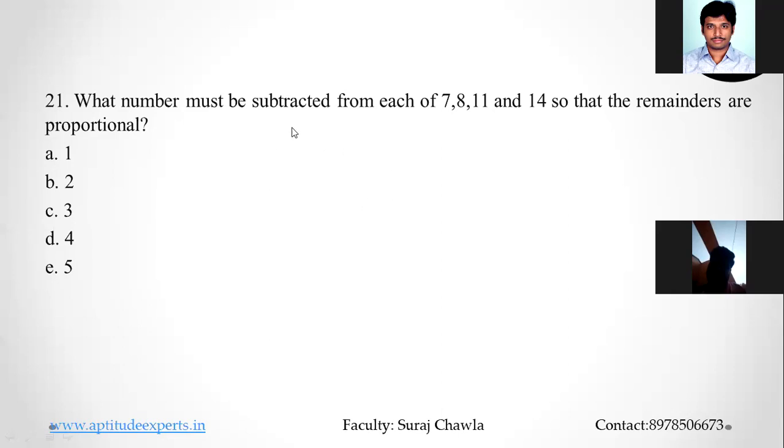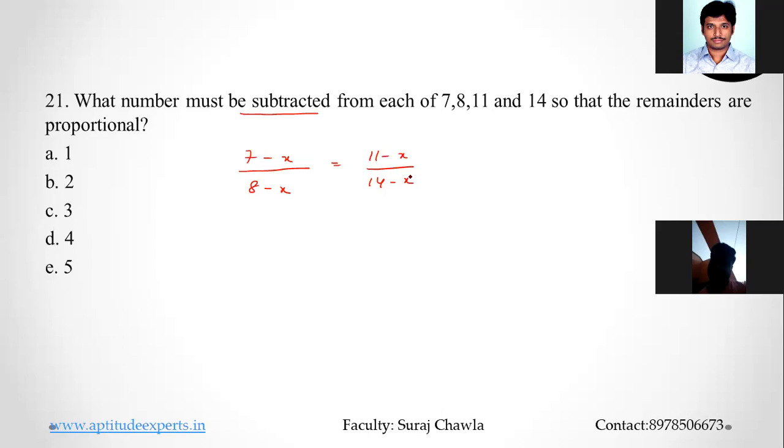So it says what must be subtracted from these numbers so that the remainders are in proportion, are proportional. Remainders means after subtracting whatever is left out. Clear? That those remainder numbers are in proportion. So suppose I'm subtracting the same number called x. So 7 minus x by 8 minus x, right? So they should be in proportion, right? These are the remainder numbers. So after subtracting, these are the remaining values. 7 minus x by 8 minus x should be equal to 11 minus x by 14 minus x.